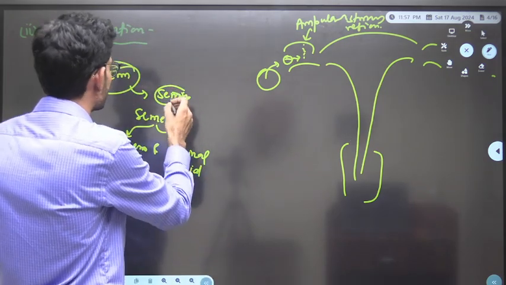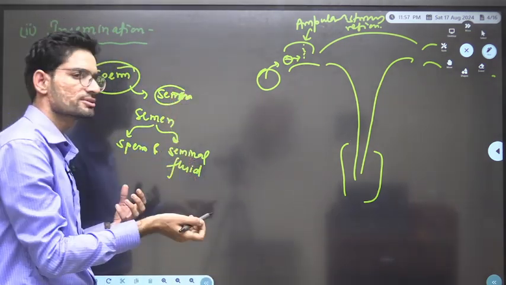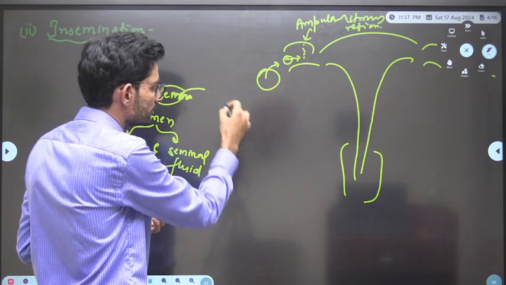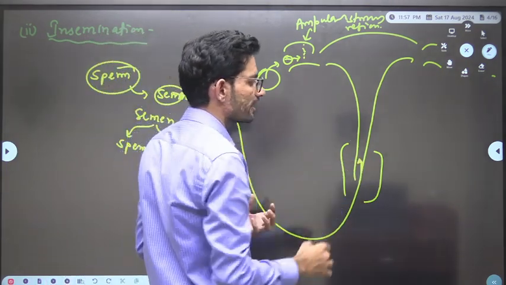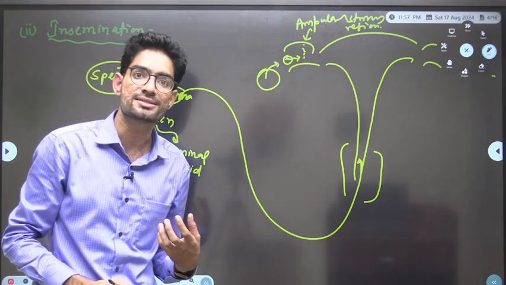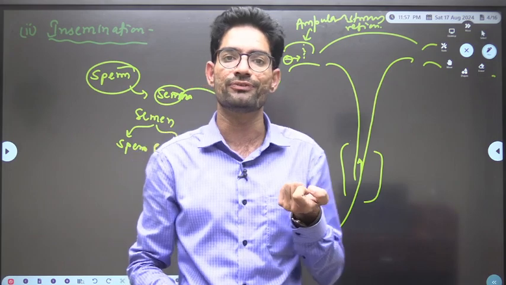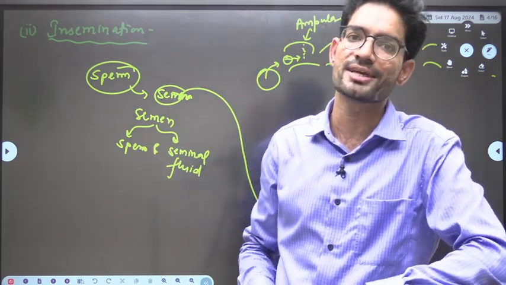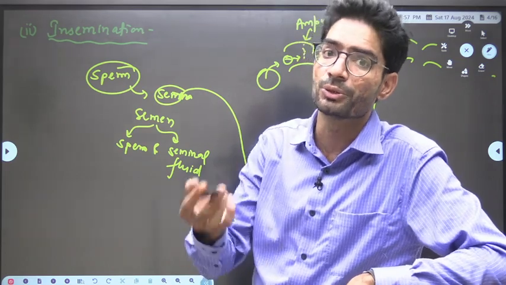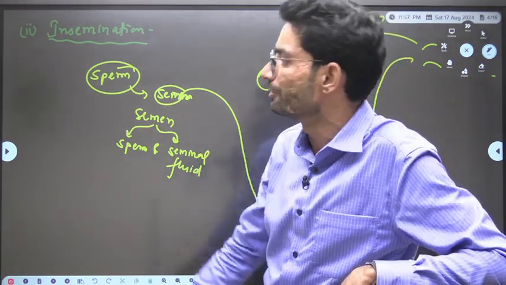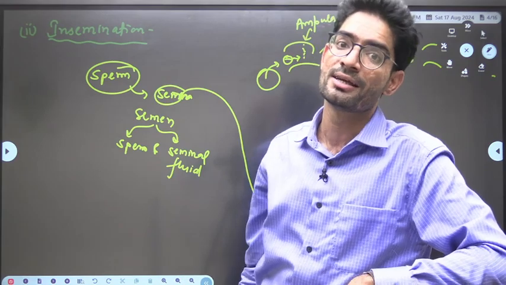When this semen, which has sperm or male gamete, is transferred to the female genital tract, this process is known as insemination. The process of transfer of male gamete to the female genital tract is insemination, and not only the male gamete but the whole semen is transferred.